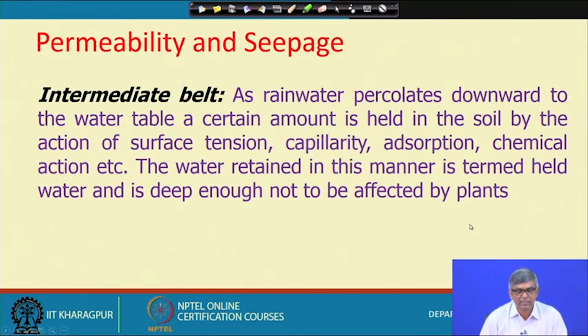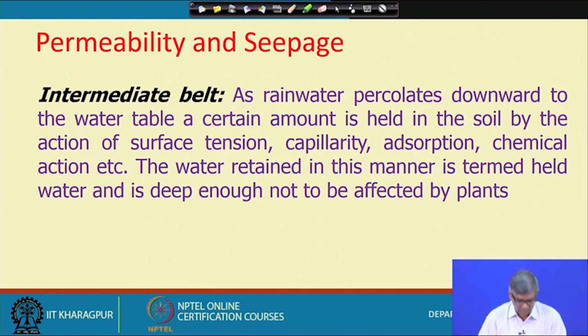And then the intermediate belt. But capillary fringe means what? It is not below the water table, it is above the water table, but because of this capillary action, some water will be raised up and the soil will be saturated. So, that is called capillary fringe. And what is the intermediate belt?